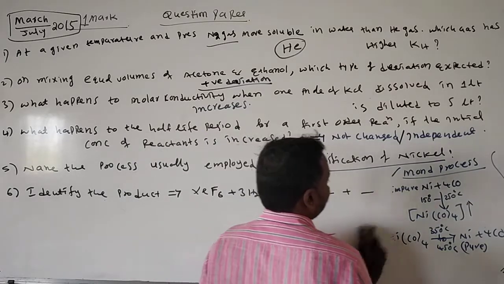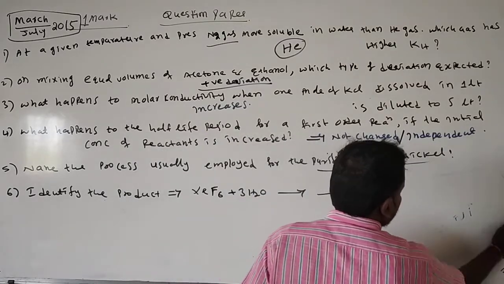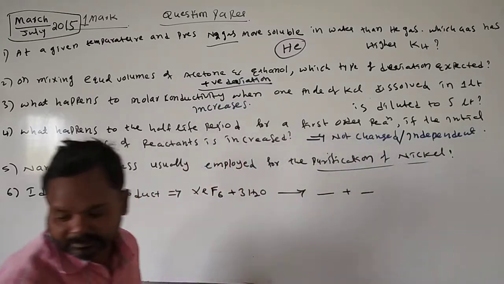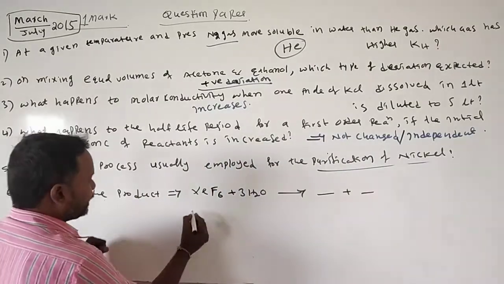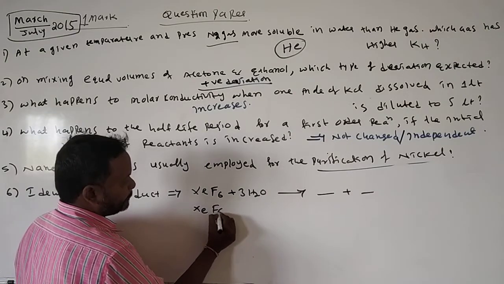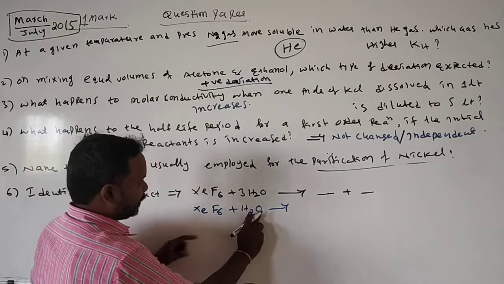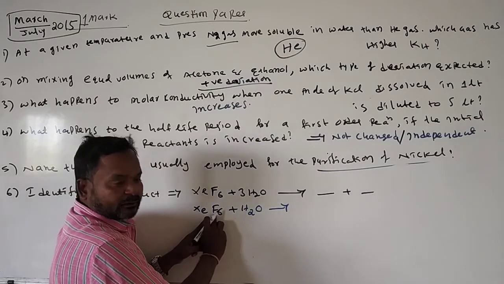Let's see here. We have 3 reactions, and I will explain them. Take xenon hexafluoride and add 1 mole of water. One oxygen replaces 2 fluorines.